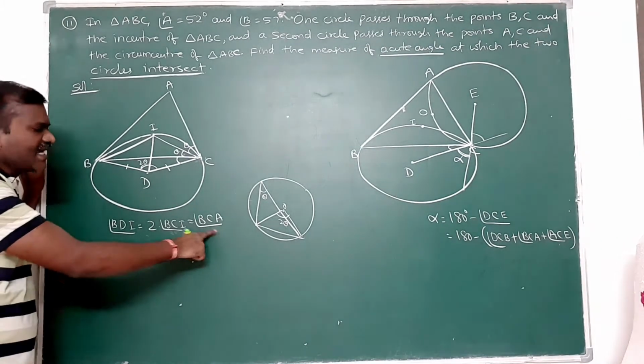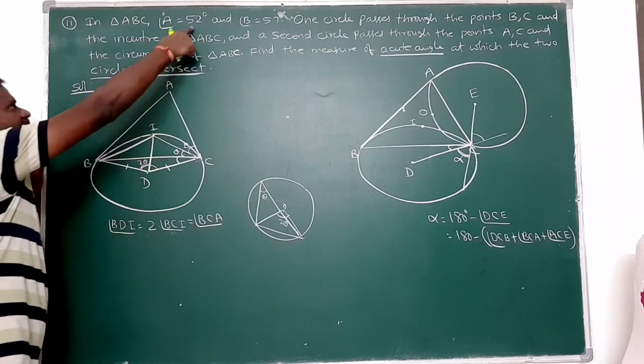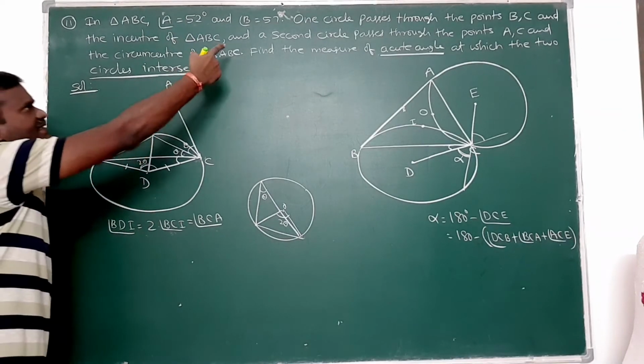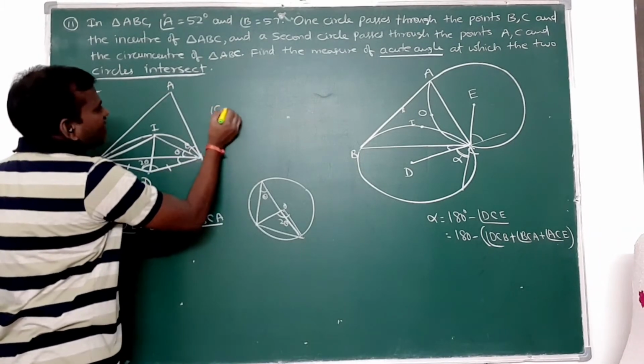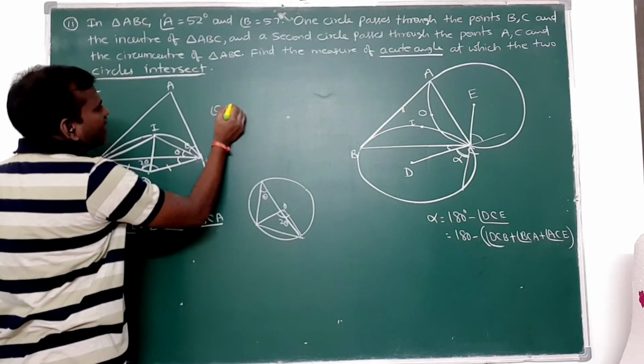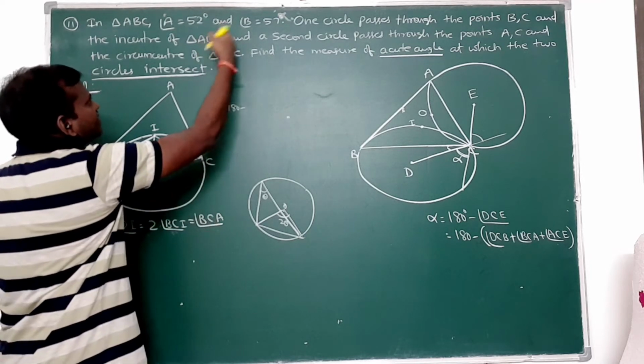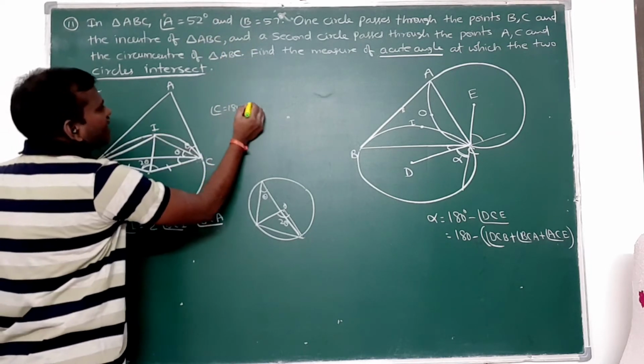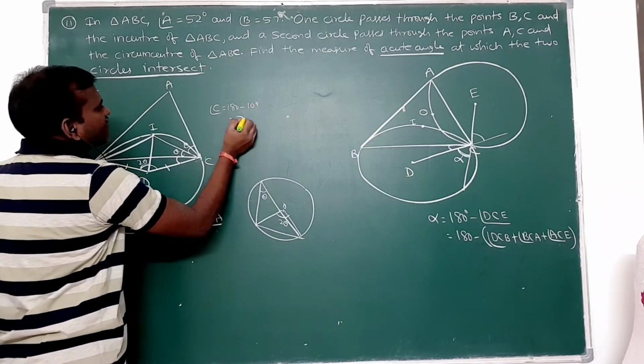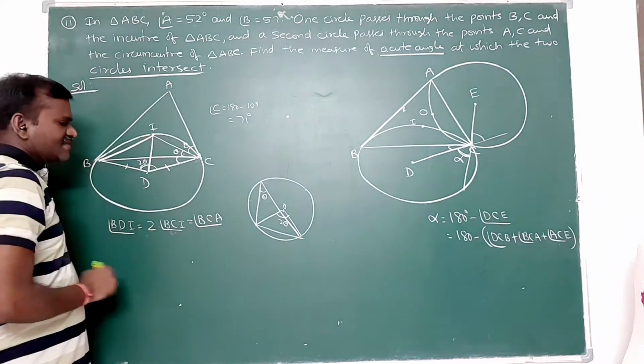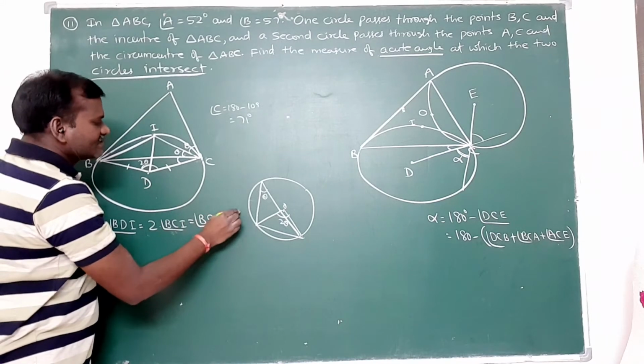What is angle BCA? Already angle A is 52 given, angle B is 57 given. Therefore angle C can be written as 180 minus the sum of these two. That means 180 minus 109, that means 71 degrees I am getting. So this is 71 degrees.